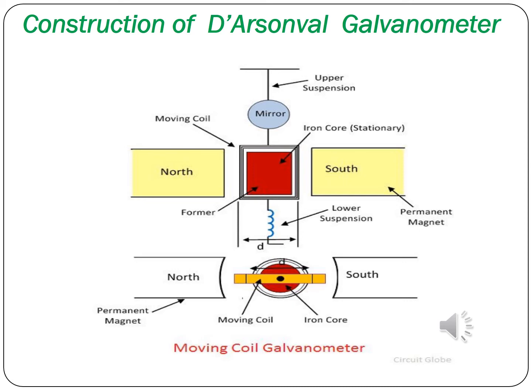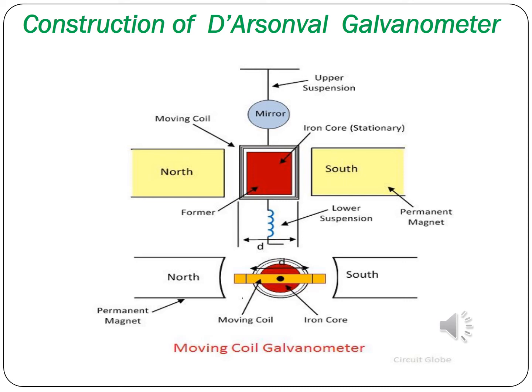The permanent magnet system has a stationary permanent magnet which will not rotate, consisting of a north and south pole. Next, the moving coil system. The moving coil is rectangular or circular in cross section and carries a number of turns of fine wire.